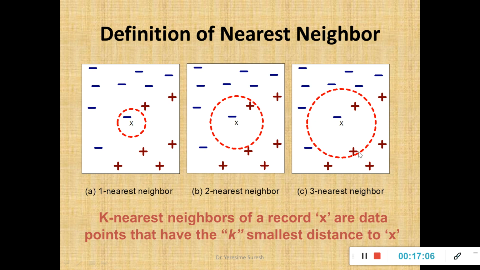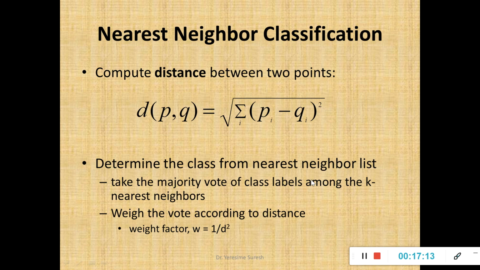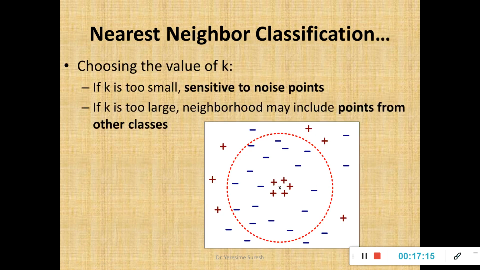This process keeps on repeating and the value of k will be specified to you, or there is a process on how to choose the value of k. We will see that. How to choose the nearest neighbor for the classification? If the value of k is too small, then it is sensitive to noise points. So what does that mean? The value of k is small, that means the number of neighbors are small. Then what will happen? There are too many instances, either positive or negative instances, lying outside the boundary. These become the noise points.